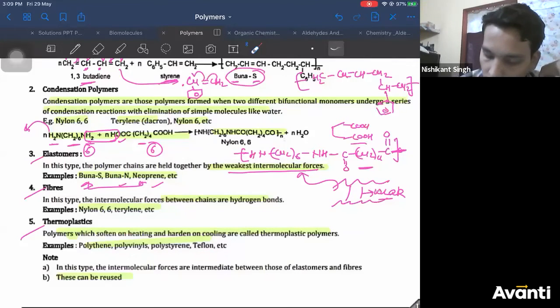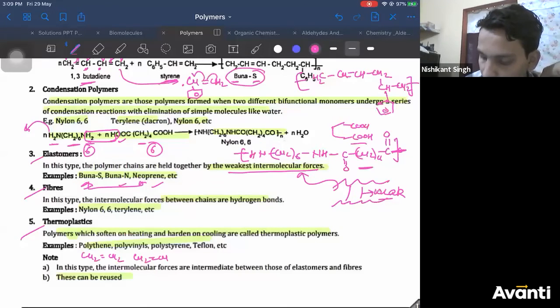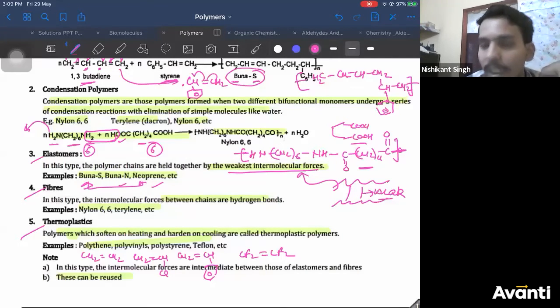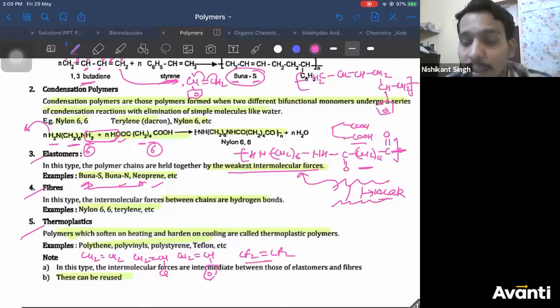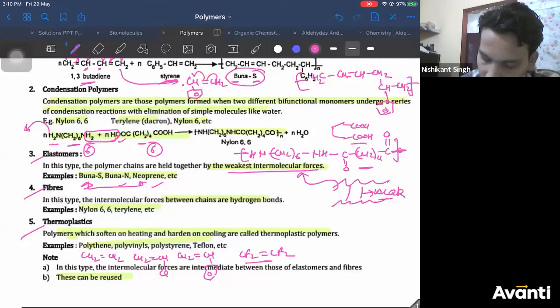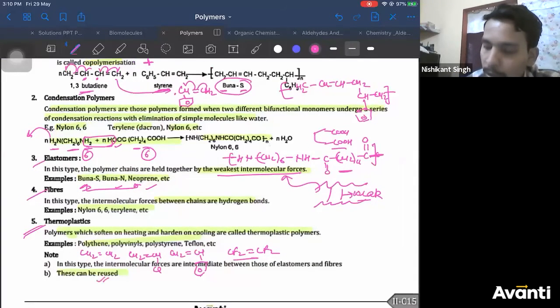Now, if you see the monomers, the polythene monomer is CH2 double bond CH2. Polyvinyl chloride is CH2 double bond CHCl. Polystyrene is CH2 double bond CH phenyl. Teflon is CF2 double bond CF2. So all of them are ethene derivatives, and all ethene derivatives form thermoplastics. Easy to remember, correct? Natural rubber forms elastomers, correct? All right. Now, the thermoplastics can be reused. Remember, they can be reused.